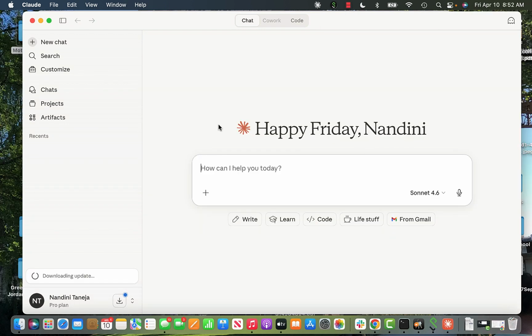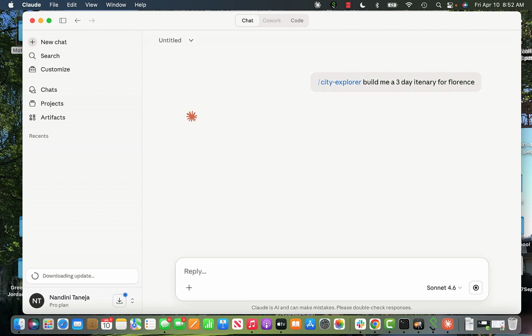Okay, so I am back. Now I can try using Sonnet 4.6. I was doing City Explorer. This was a skill, and I'm just going to say enter. Now it will use the one that I built, and it will build me an itinerary for Florence. This should be very close to what I wanted after I made all the updates.